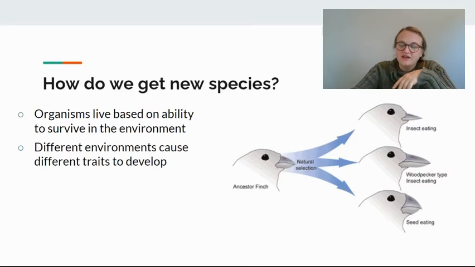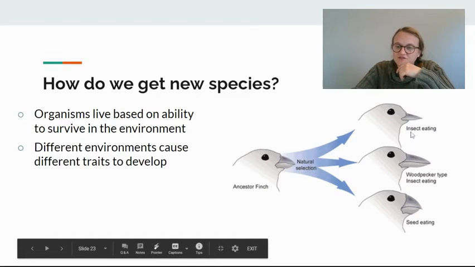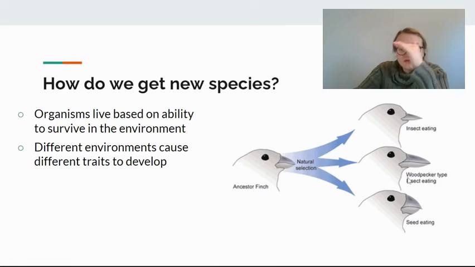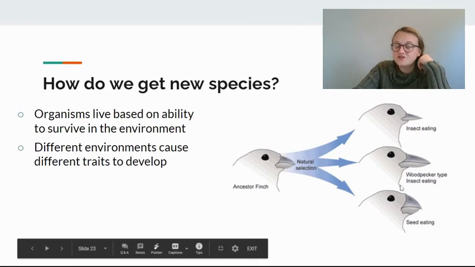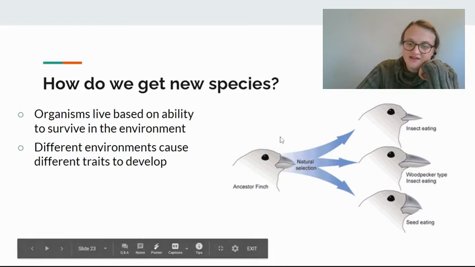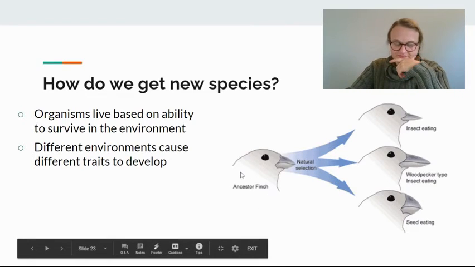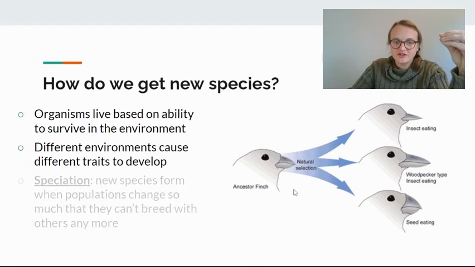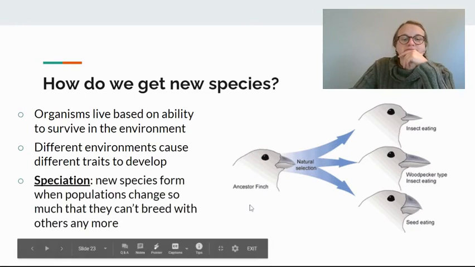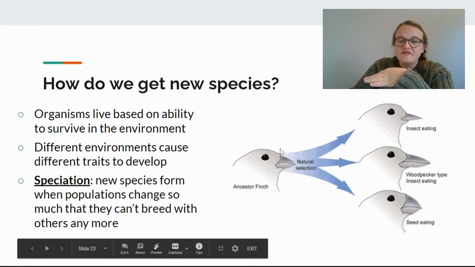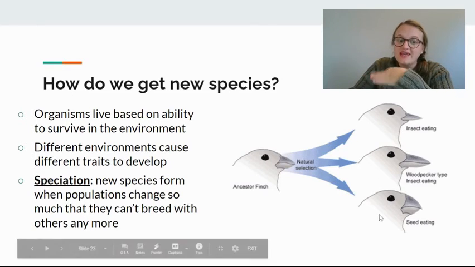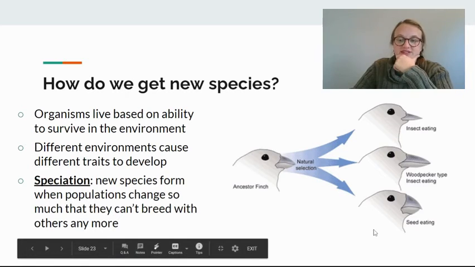Just like these birds right here, this beak is good for insect eating. This beak is good for insect eating in a tree, like a woodpecker. This is good for seed eating. It's nice and curved. They all have the same ancestor, but we get these new species because of environmental pressures. Then they eventually become new species, and they can't breed with each other because they end up being so different. This is what Darwin observed.